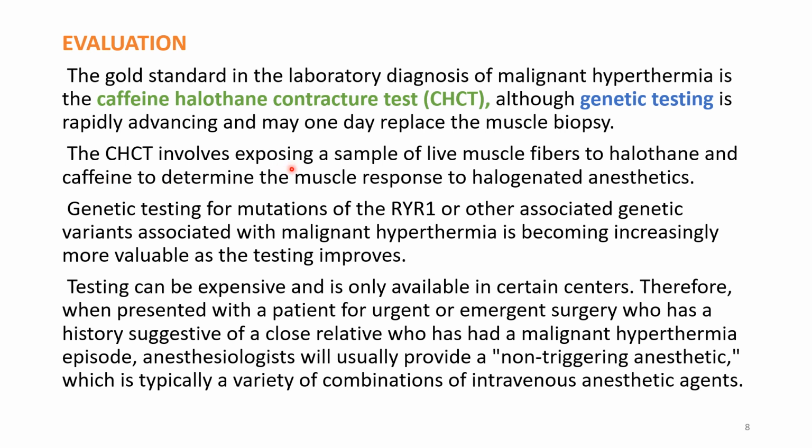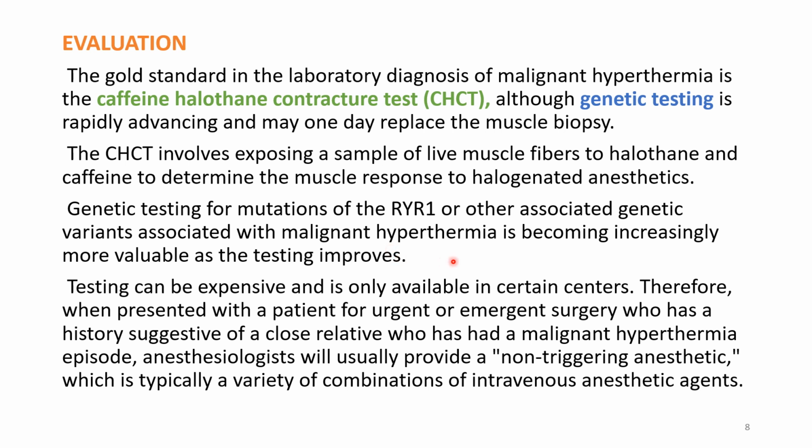CHCT involves exposing a sample of live muscle fibers to halothane and caffeine to determine the muscle response to halogenated anesthetics. So we have to take the live muscle fiber from the patient, expose it to halothane and caffeine and see the response.